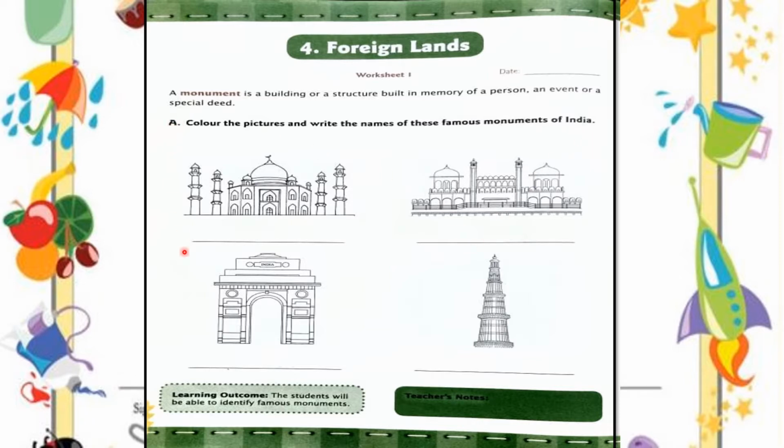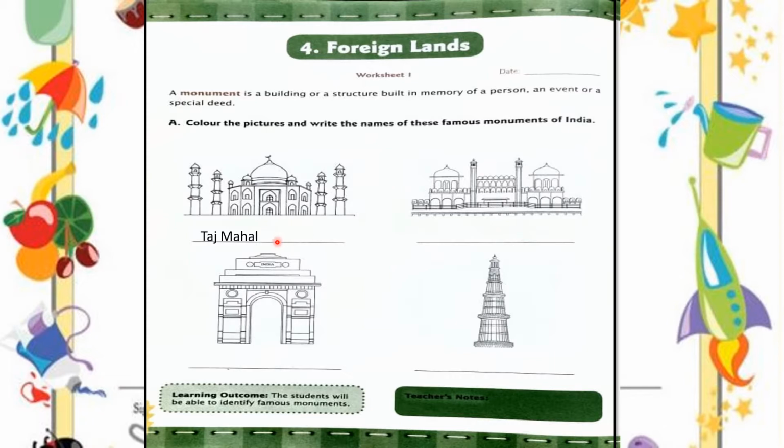So children, can you see here? Here are some pictures of some monuments. What are monuments children? As I said earlier, it's a building or a structure built in memory of a person. That is called a monument. First one is, I know you know this. Yes, it's Taj Mahal.